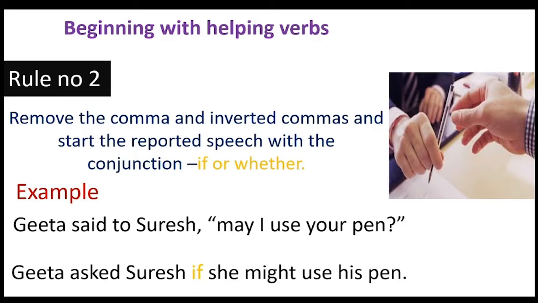We can use whether also. Okay, both are correct. Geeta asked Suresh if she might use his pen. May is converted into might, and your is second person, so it converts according to the object. The object is Suresh, so it is his. So the final answer is Geeta asked Suresh if she might use his pen.